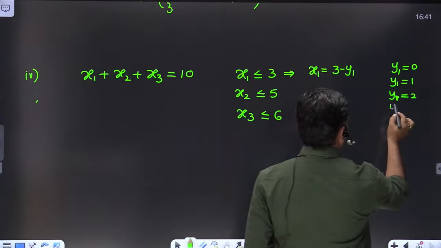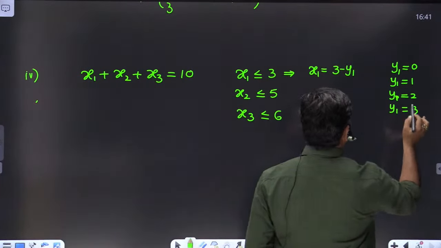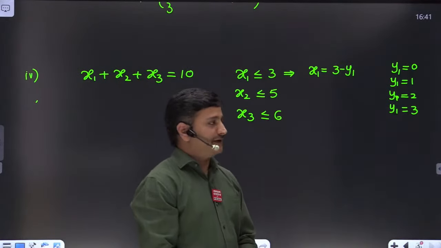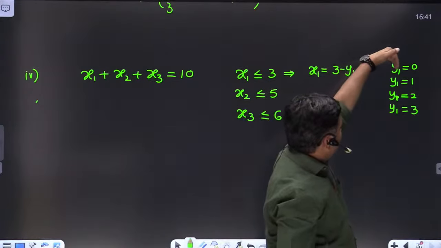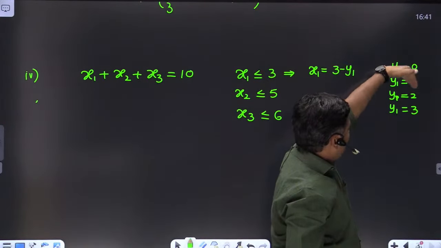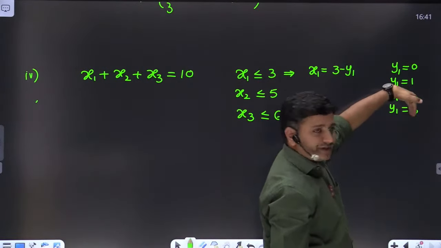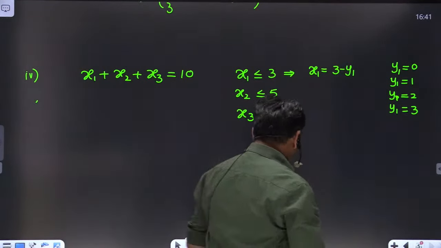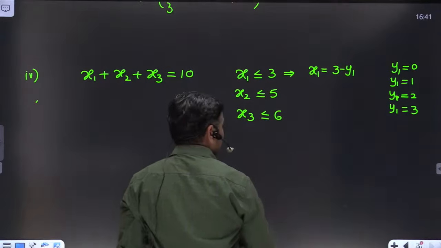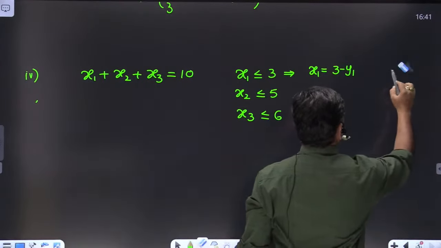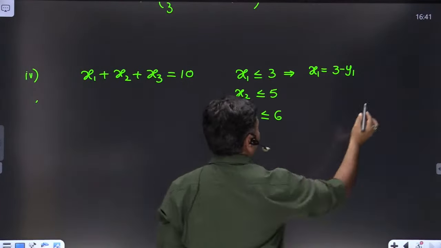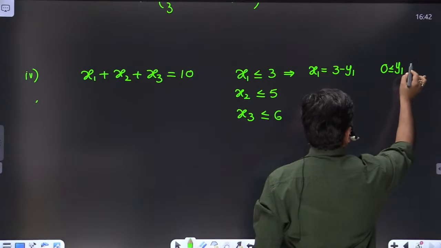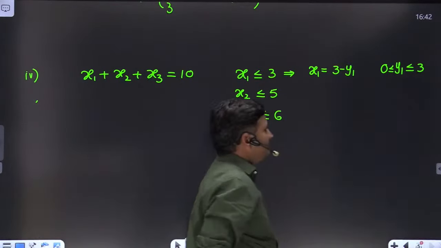If y1 equals 3, then the x1 value is 0. I cannot take negative values, friends. Therefore the y1 value ranges from 0 up to 3. The range of y1 is starting from 0 and ending with 3.